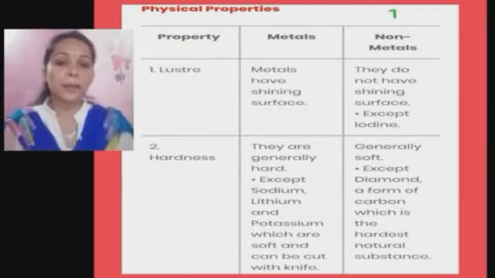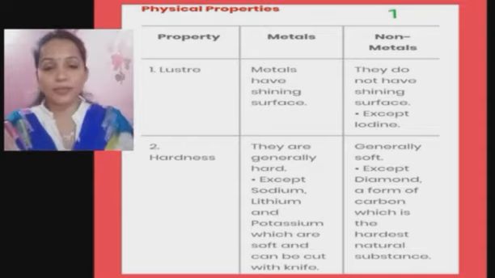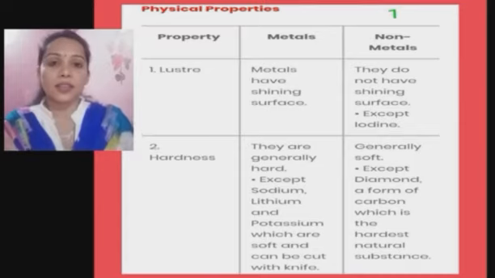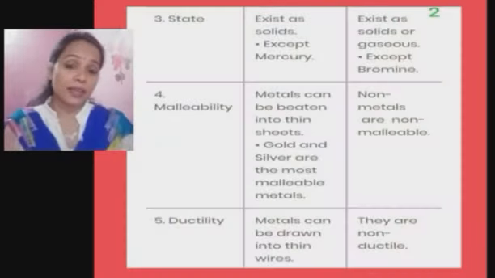Non-metals are usually brittle and soft. Exception, one of the forms of carbon, that is diamond. Diamond is the hardest substance. So it is very difficult to break. So this is an exception of a non-metal being hard.